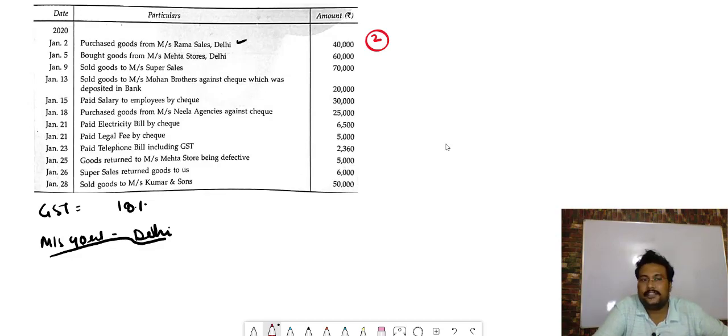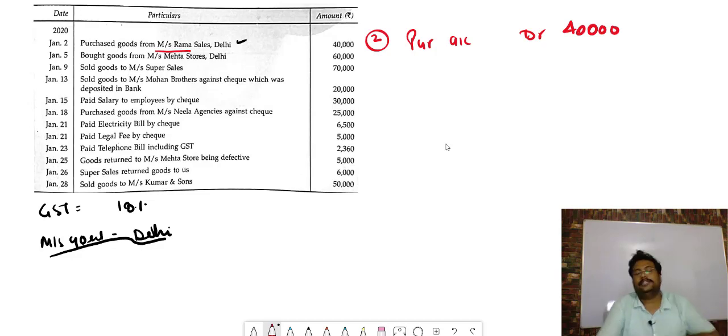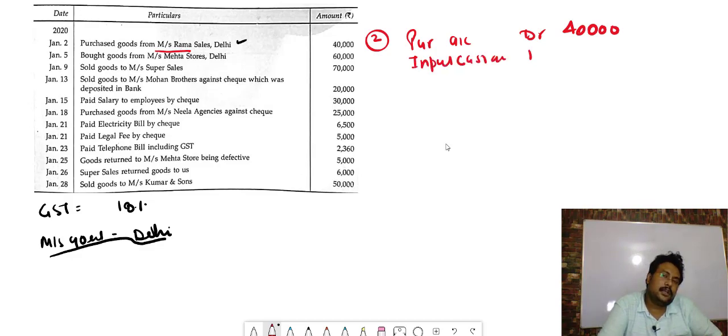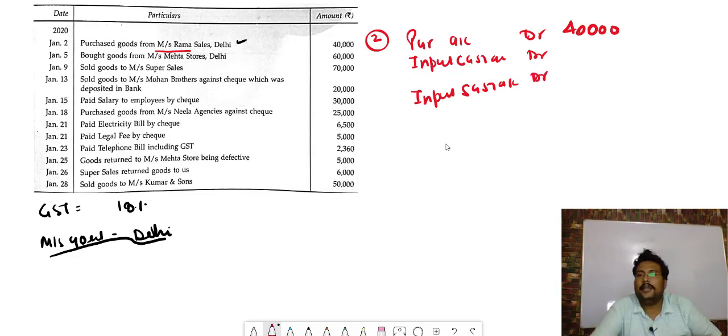So it is a credit transaction because the name is given but the word cash is not given. So how will we write it down? Purchase account debit 40,000. Now what GST will be charged, and it is a purchase, so the GST will be input CGST account debit, input SGST account debit, and how much, bacha?